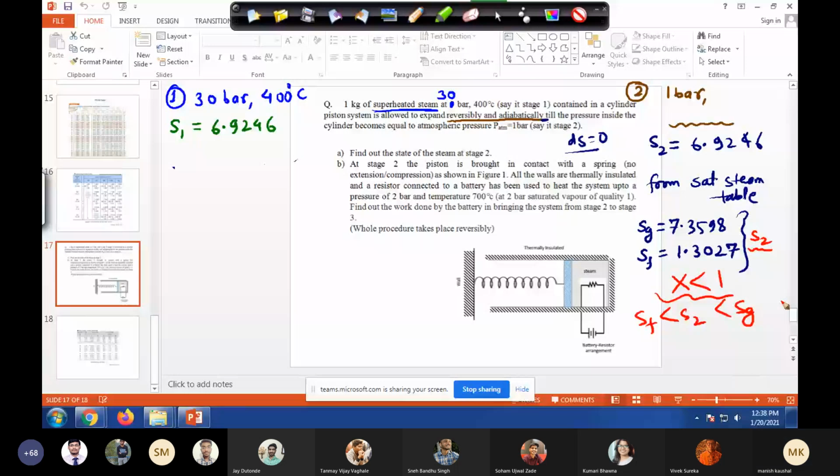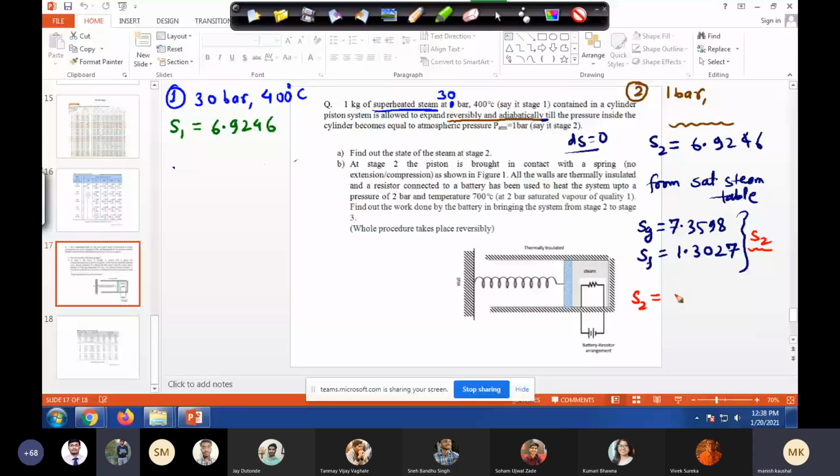Good. Done. Fine. Now, since this is done, let's assume that there is some quality X. So Aditya, how will you write S2 in terms of SG and SF for a given quality X?